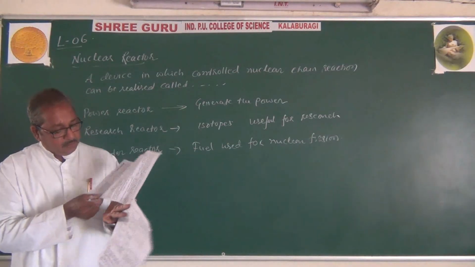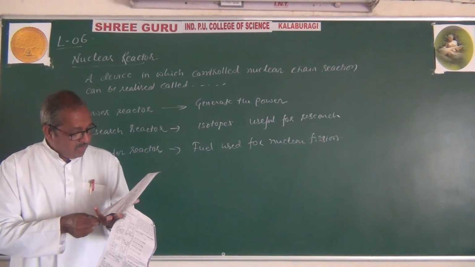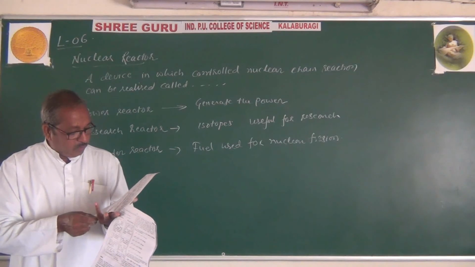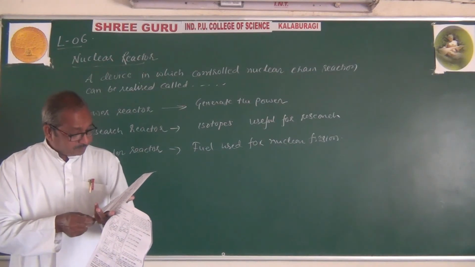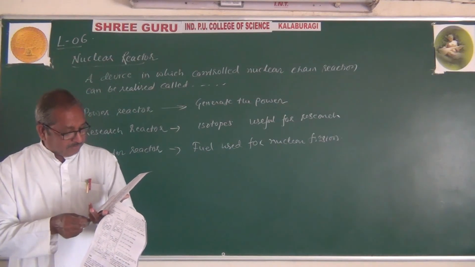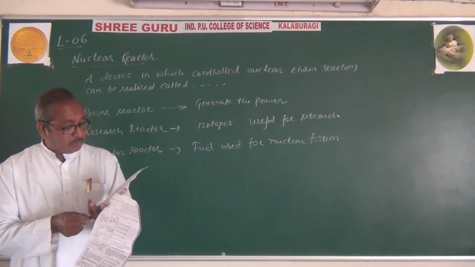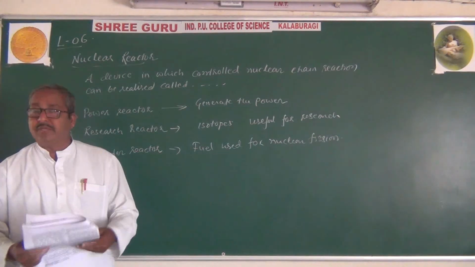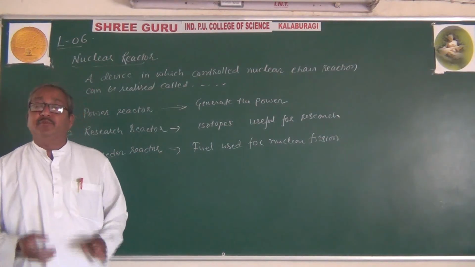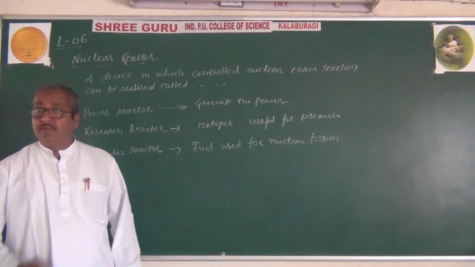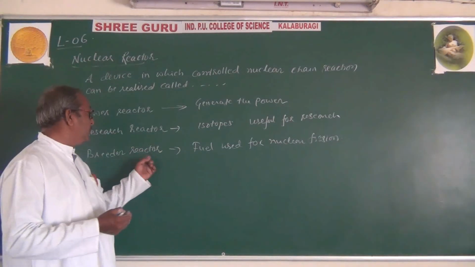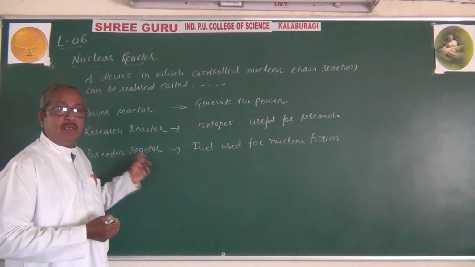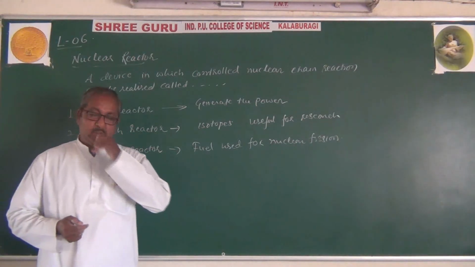Other than uranium, we have plutonium, protactinium, thorium; these are also used as fuel. To convert them into fuel, which reactor do they use? The breeder reactor.